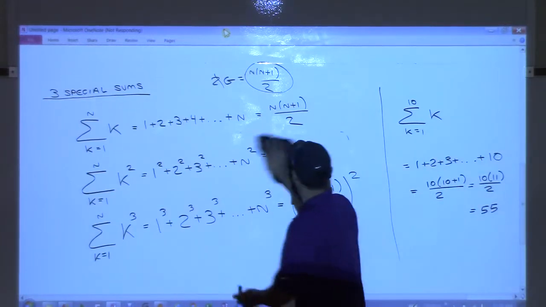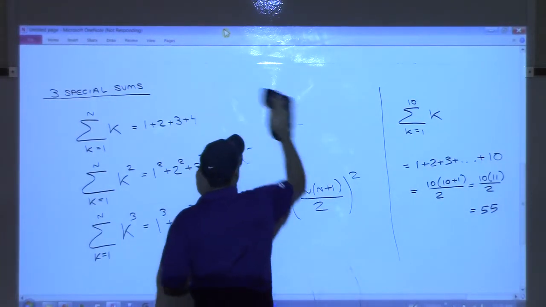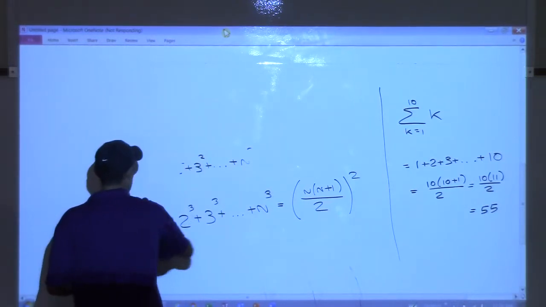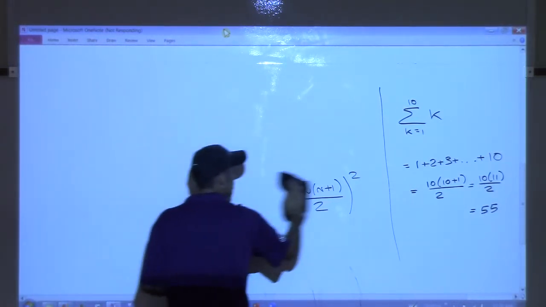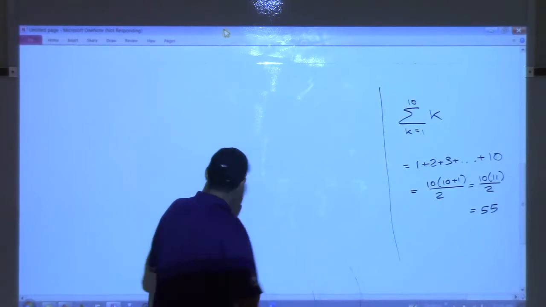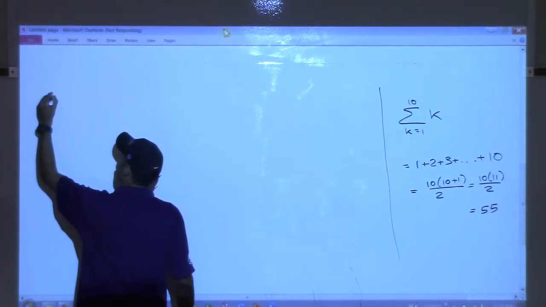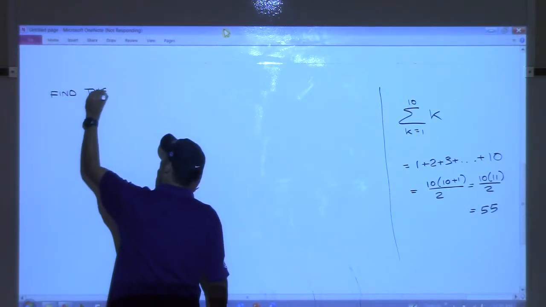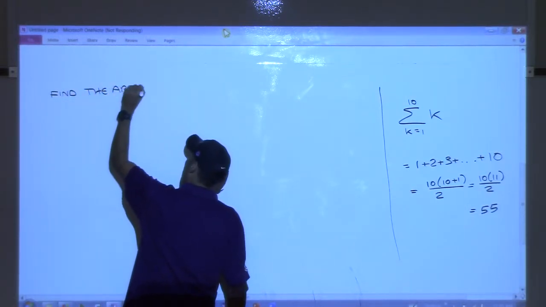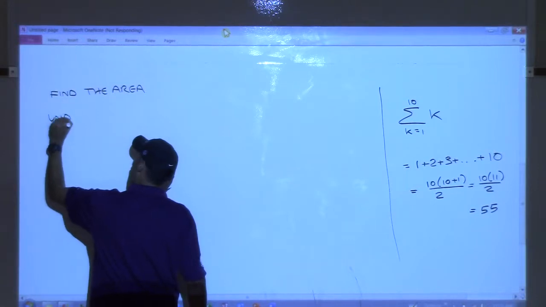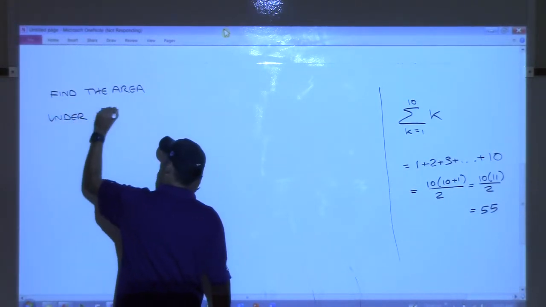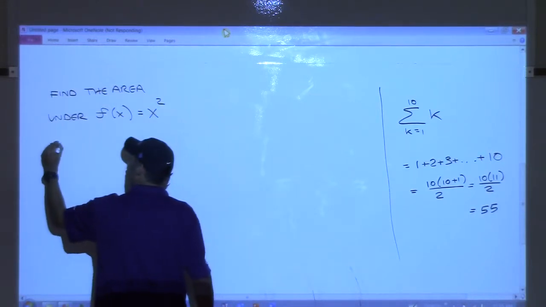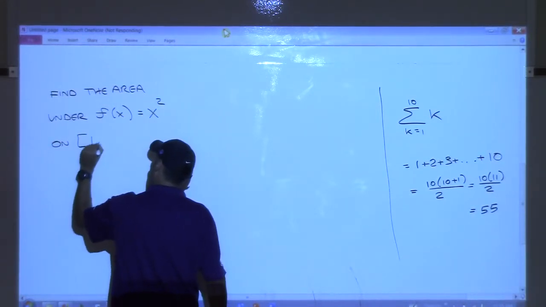Now let's take a look at a specific example and see if we can figure out the area underneath the function. We are going to try and find the area under the function f of x equals x squared on the interval 1, 5.